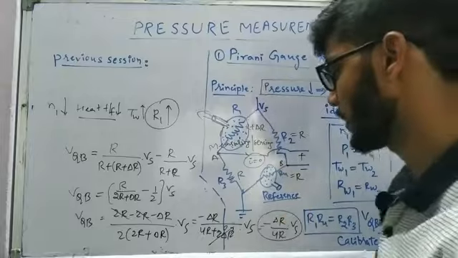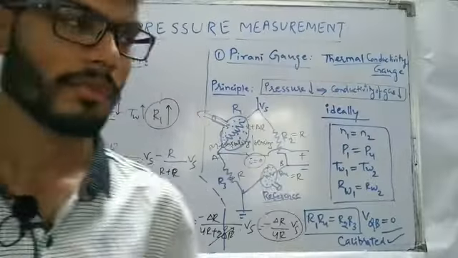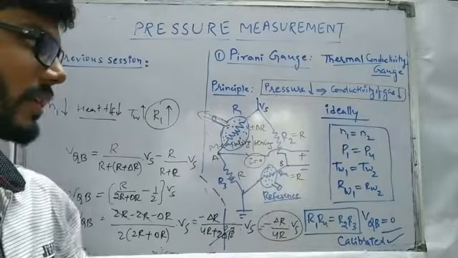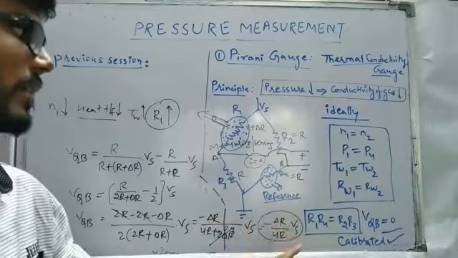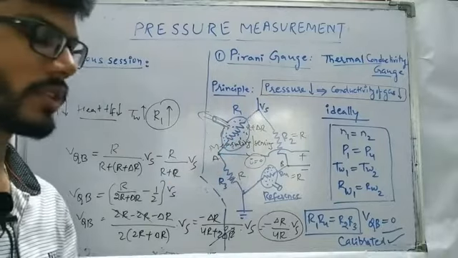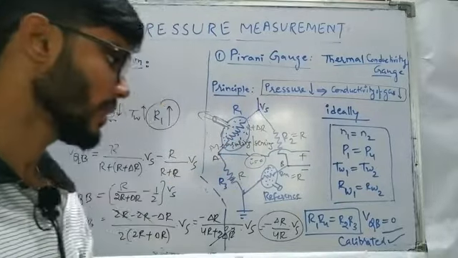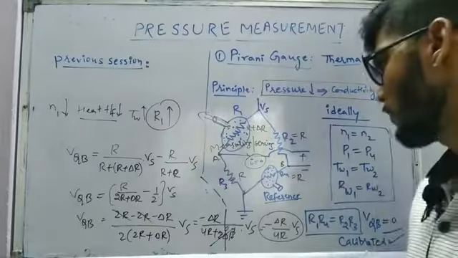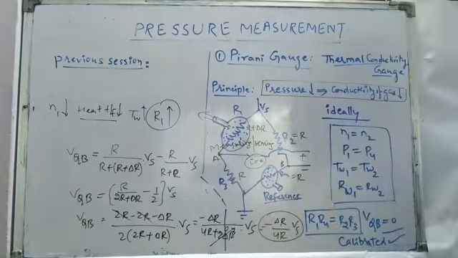So this we already know, right? The output of the quarter bridge is going to be Vs by 4 into delta R by R, and the minus sign is coming because of the convention we have taken. If we take the output voltage as VB minus VA, automatically this will come as positive. So we always talk about magnitude as of now, so we'll say it as delta R by R into Vs by 4. So this is the basic principle of the Pirani gauge.